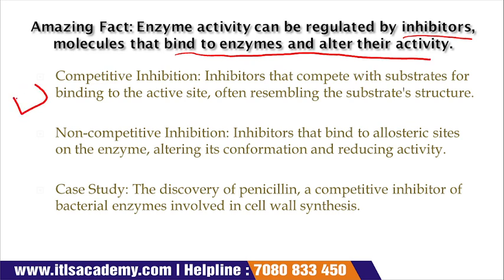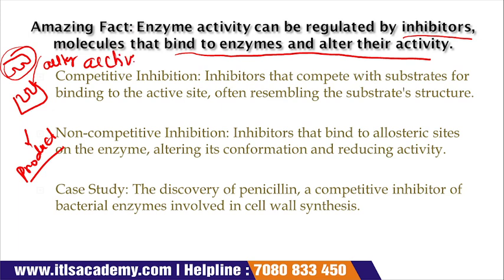Suppose this is your enzyme and this is your substrate. Now this substrate has to bind to the enzyme and convert into a product, but sometimes there are some inhibitors which bind to the enzyme other than the substrate, and when these inhibitors bind to the enzymes, they alter the activities of the enzyme. Okay. Now there are two types of inhibitors. One is competitive inhibition and the other is non-competitive.